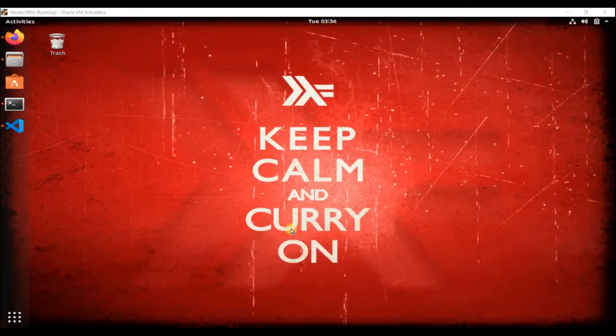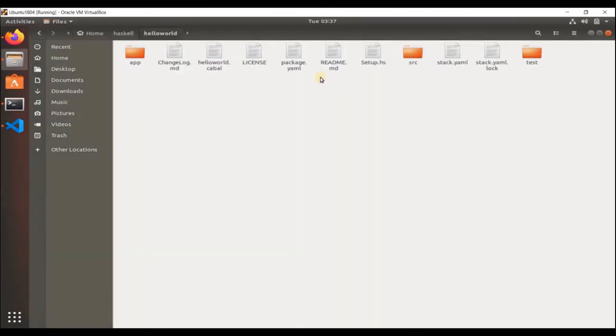Okay, hey guys. So now we are going to look at how to create your own Haskell libraries and export your own stack projects, so that you can reuse them later, or you can share them online on GitHub and so on. Okay, so let's look at a typical stack project. It looks something like this, right?